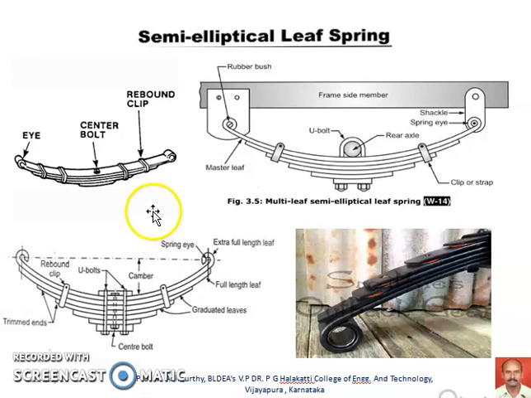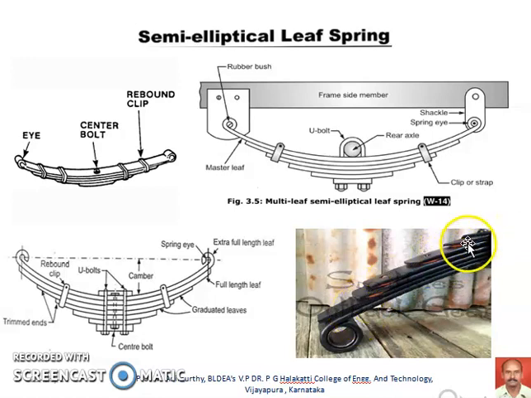This is the most widely used type of elliptical leaf spring in automobiles, particularly in heavy duty vehicles. And here is a photograph of the actual leaf spring. This is the eye of the leaf spring, this is the master leaf, this is the full length leaf, the next full length leaf, and next these are all the graduated leaves. You can see the length of these leaves gradually decreasing from the master leaf to the last leaf.